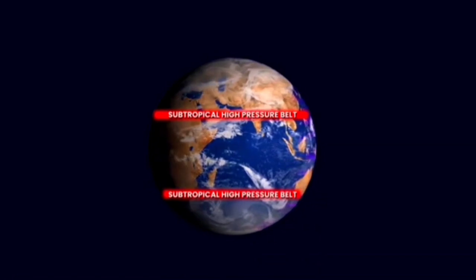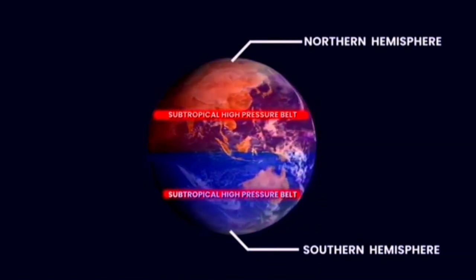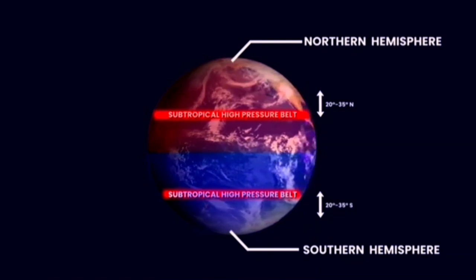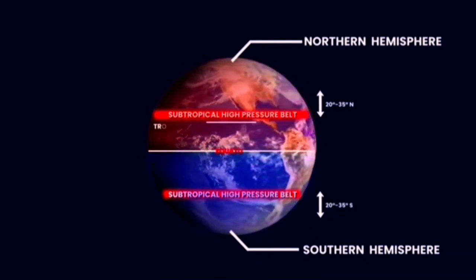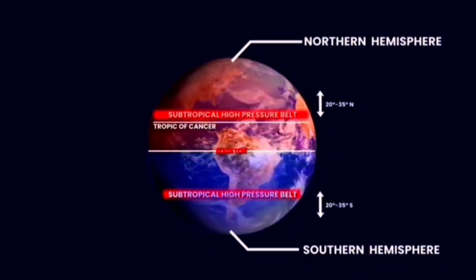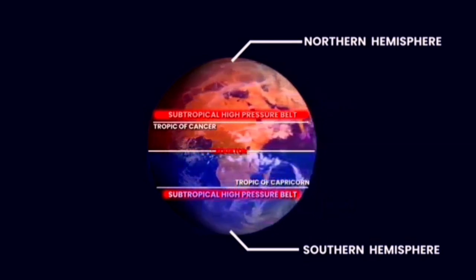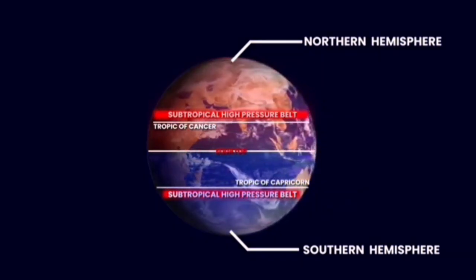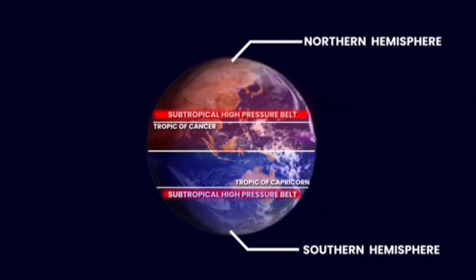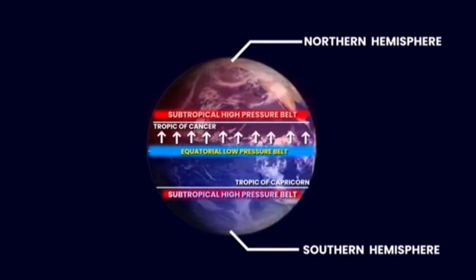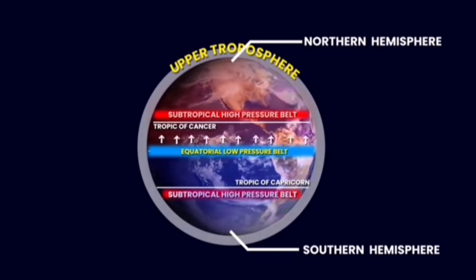Formation of pressure belts: Earth's tilt and uneven heating. The Earth's axis is tilted relative to the plane of its orbit around the Sun, and its spherical shape causes different parts of the Earth to receive varying amounts of solar radiation. The equator receives the most direct sunlight, while the poles receive much less, leading to uneven heating of the Earth's surface.